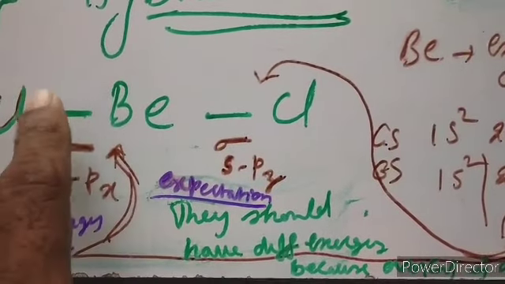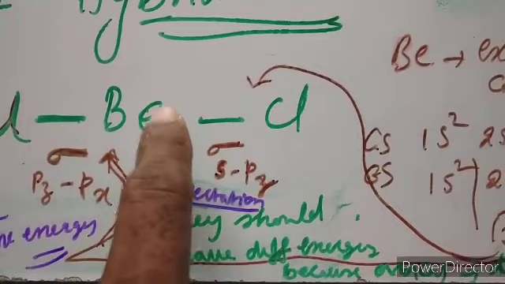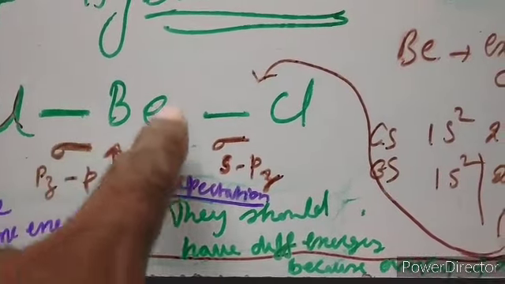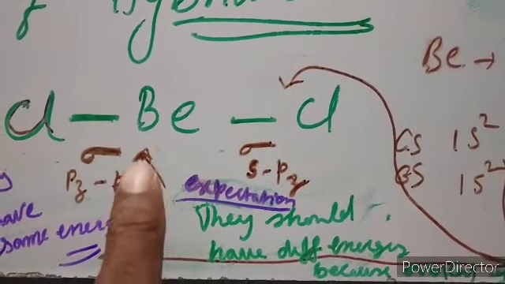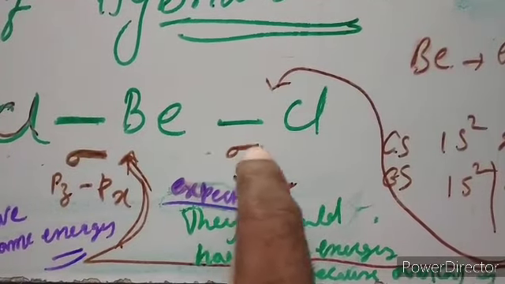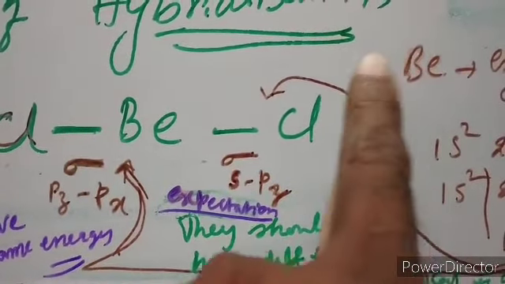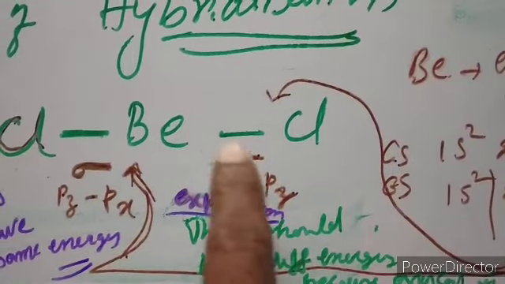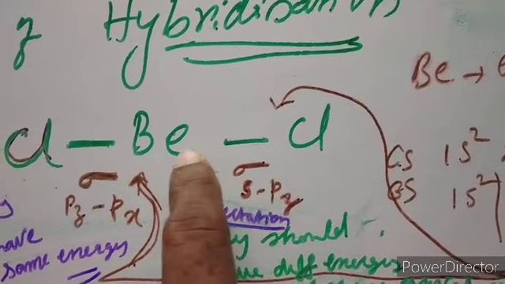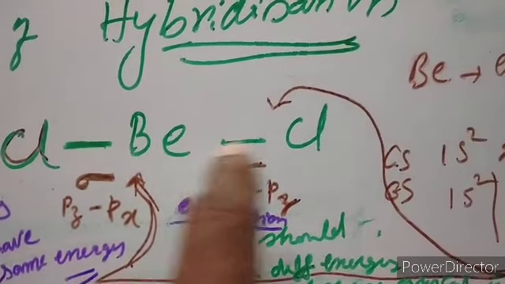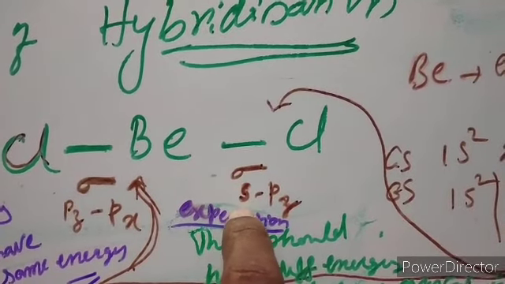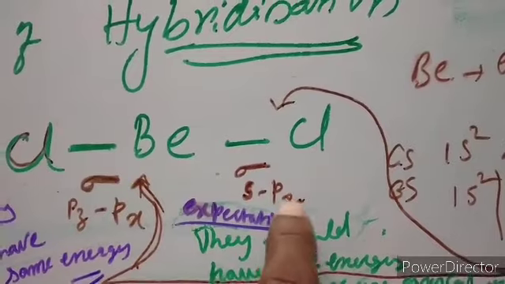So the s orbital of beryllium, and another, the p orbital containing an unpaired electron of beryllium, are overlapped. This s orbital of beryllium overlaps with the pz orbital of this chlorine. As we know, chlorine's atomic number is 17, and its last unpaired electron is in pz. Therefore, this bond is formed due to overlap of the s orbital of beryllium and the pz orbital of chlorine along the internuclear axis. Therefore, it is a sigma bond of type s and pz.